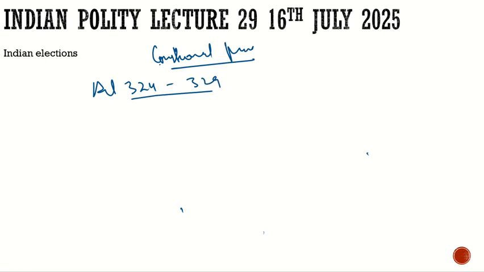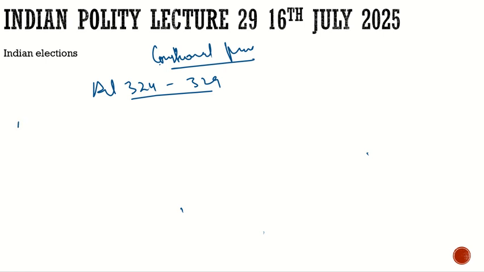So coming back to our discussion, let's see what the constitution says about elections. What are the various constitutional provisions regarding elections? For that we have Articles 324 to 329. First we will just see randomly what they talk about. Then we will discuss them from the perspective of what the Election Commission is and what its role is. First, here we will just find out what these articles talk about.